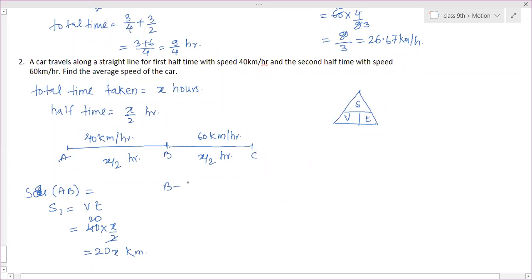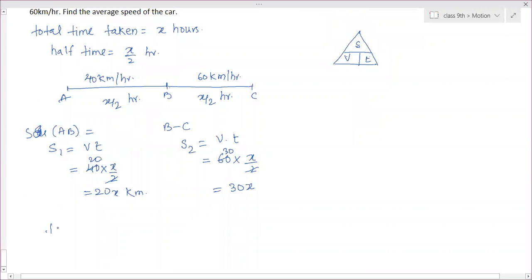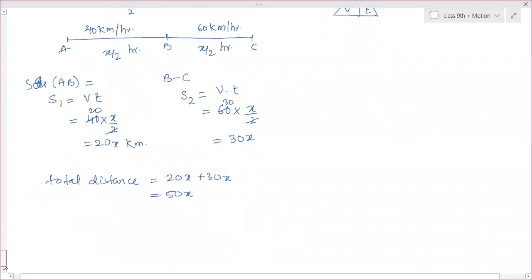Now moving from B to C, S2, distance covered is equal to V into T. What is V? Speed is 60. What is time? X by 2. That is 30X. Now what is total distance? Total distance is equal to 20X plus 30X, which is 50X. So now average speed is equal to total distance by total time.